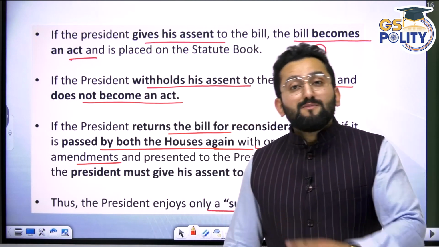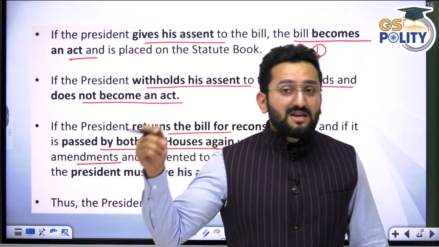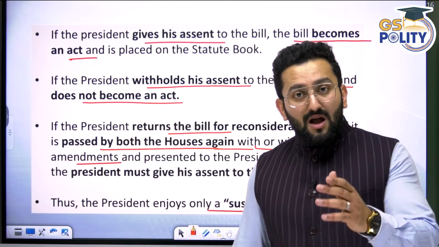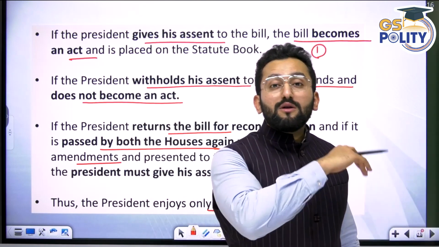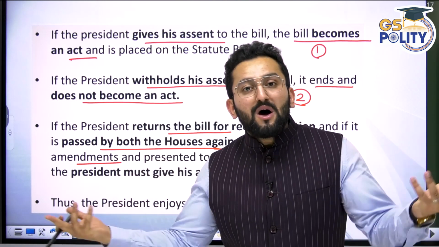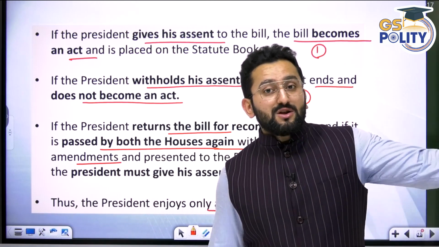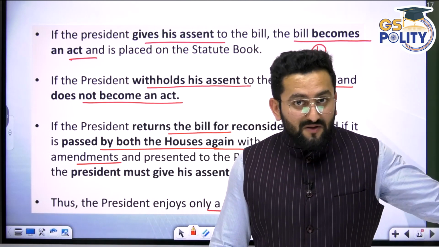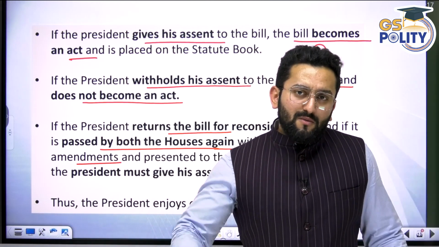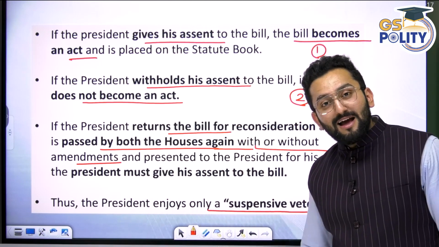In case of a government bill, public bill, what can happen? It was passed from Lok Sabha, then Rajya Sabha, presented before the Honorable President, but now the Lok Sabha got dissolved, fresh elections happened, and now there is a new government, new parties, and a new Prime Minister saying, oh, this bill actually belonged to the previous Prime Minister, previous government. Now, Honorable President, just reject this bill. So this rejection, this withholding, can happen.